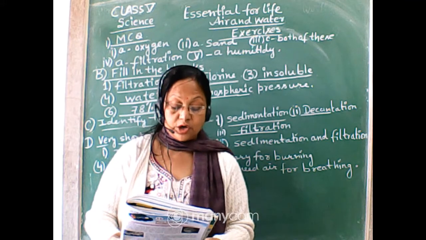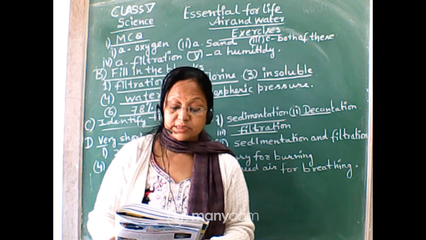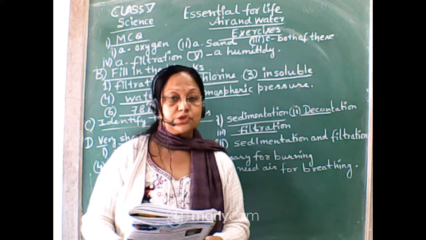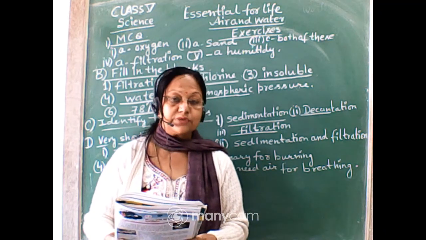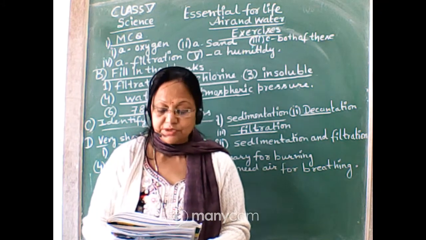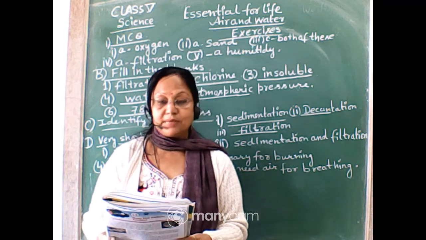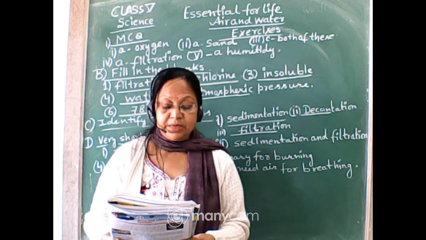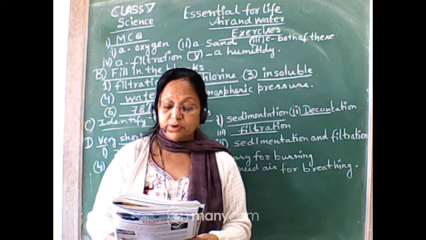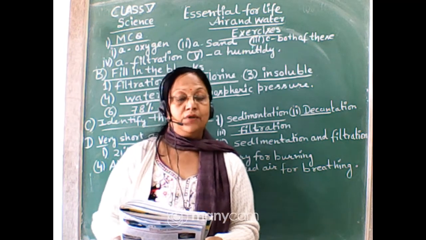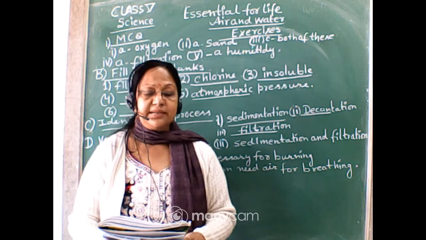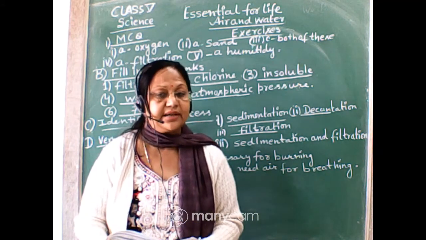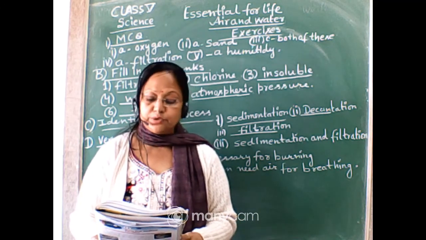Now the very short answers. What is the percentage of oxygen in the atmosphere? It is 21%. Name the instrument that is used to measure atmospheric pressure. That is barometer. We can measure the atmospheric pressure by barometer. Name two methods to remove insoluble impurities from the water. There are three methods, which are sedimentation, decantation and filtration, and we will write only two, so we can opt for any two.